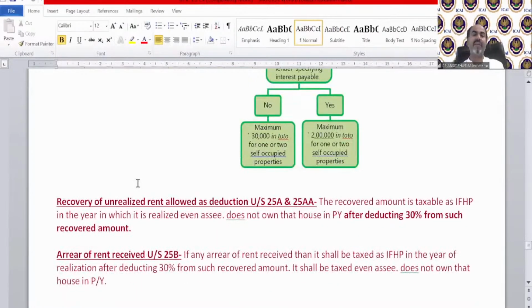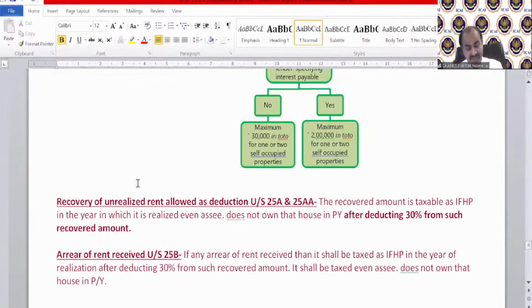Now, recovery of unrealized rent is allowed as deduction under section 25A and 25AA. What if unrealized rent is recovered? It's just like bad debt recovery. For example, your tenant: the total rent was 3 lakh and he did not pay 40,000 rupees in a preceding previous year. Suppose in 2019-20 the total rent was 3 lakh, and out of that he did not pay 40,000. So that 40,000 we did not show in that year. We took the actual rent received as 2,60,000 as per the provision of that year.